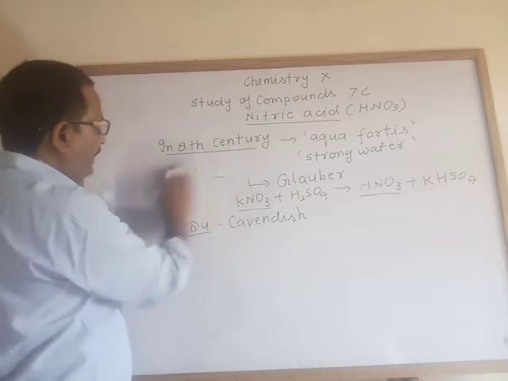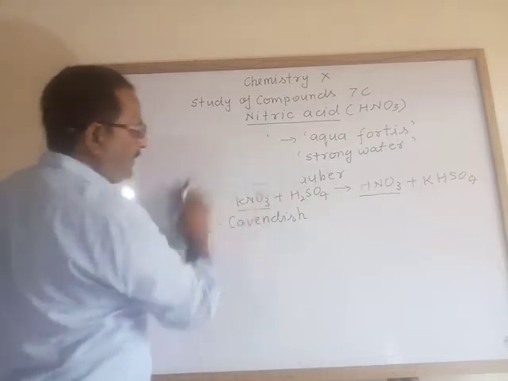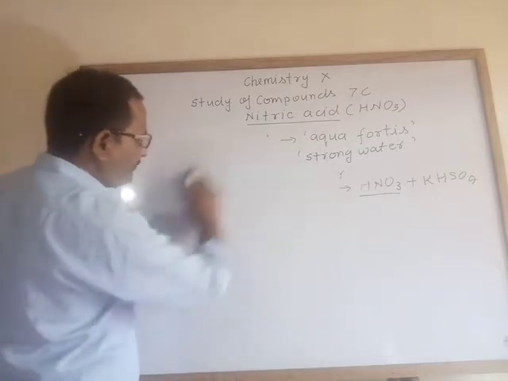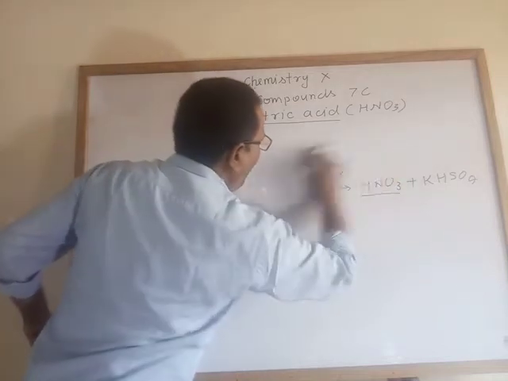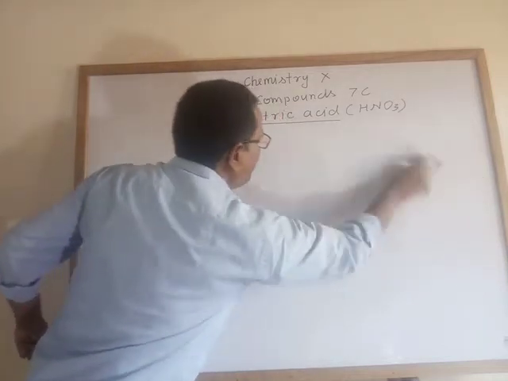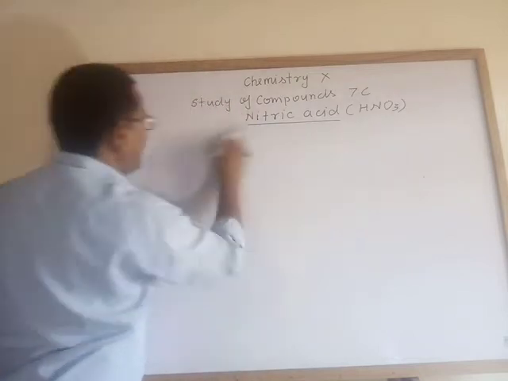Now, about the occurrence of nitric acid. Actually, nitric acid can be formed by lightning discharge.